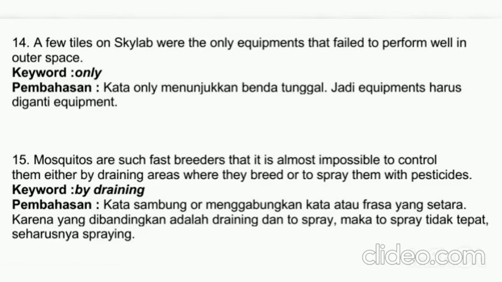The last, number 15. Mosquitoes are such fast breeders that it is almost impossible to control them either by draining areas where they breed or to spray them with pesticide. Keyword: by draining. Discussion: the conjunction "or" combines equivalent words or phrases. Because what is being compared is draining and to spray, "to spray" is not right, it should be spraying.